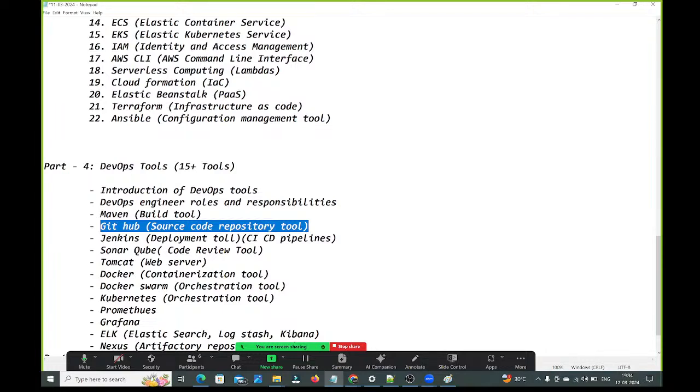In which location will you keep them? In the artifact repository only. And what artifact repositories do we have? Nexus is one of the artifact repositories and JFrog is also one of the artifact repositories. Here we are going to understand Nexus, guys. Okay? Guys, have a look into this.